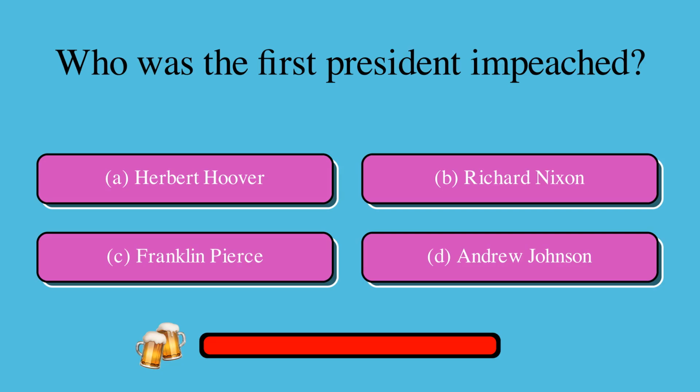Who was the first president impeached? Is it A, Herbert Hoover, B, Richard Nixon, C, Franklin Pierce, or D, Andrew Johnson? The correct answer is D, Andrew Johnson.